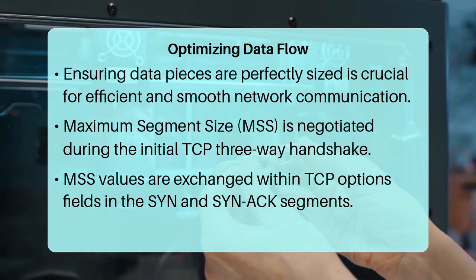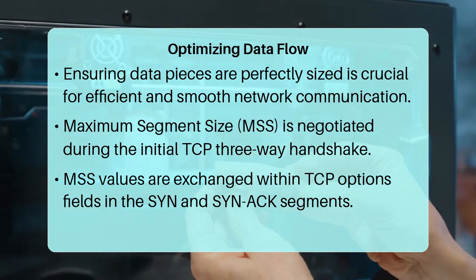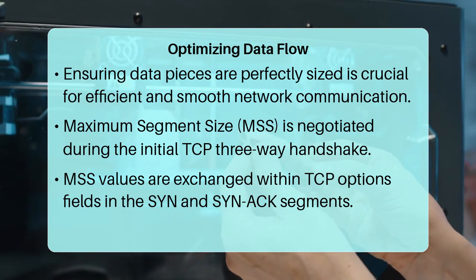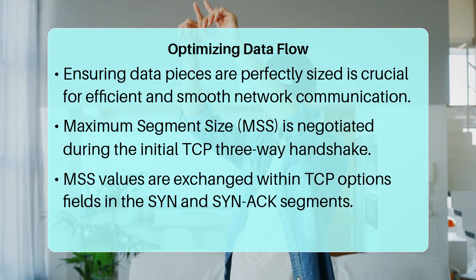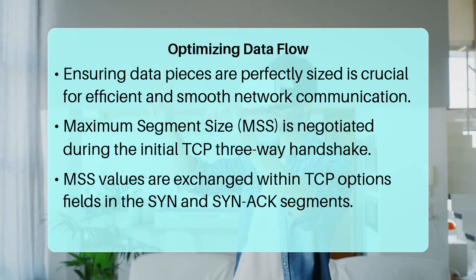Maximum segment size, or MSS, is negotiated during the initial three-way handshake of a transmission control protocol, or TCP, connection. Specifically, it is exchanged within the TCP options field of the SYN and SYN-ACK segments, which are the first two steps of establishing a reliable connection.